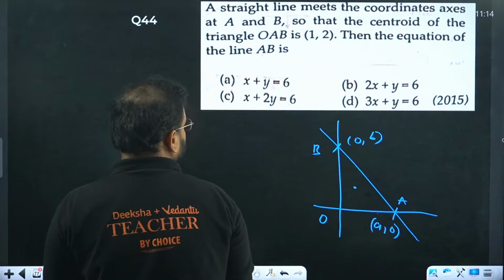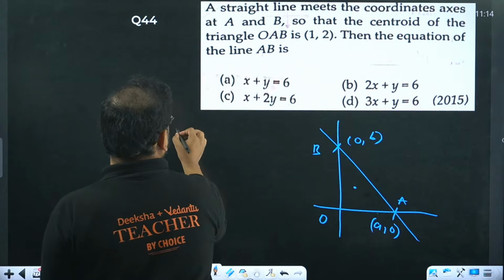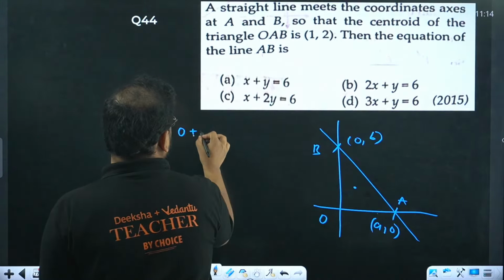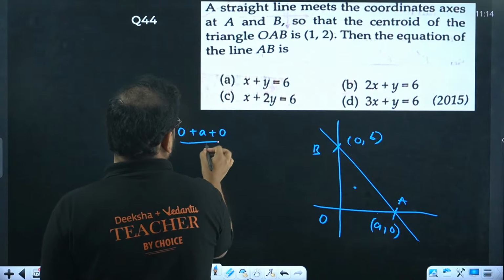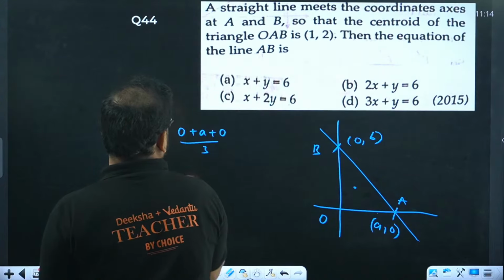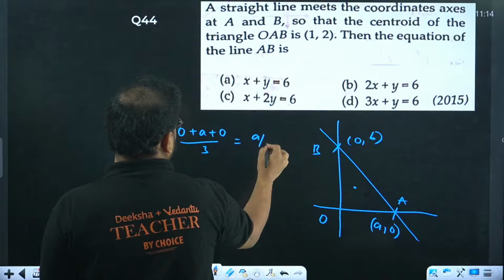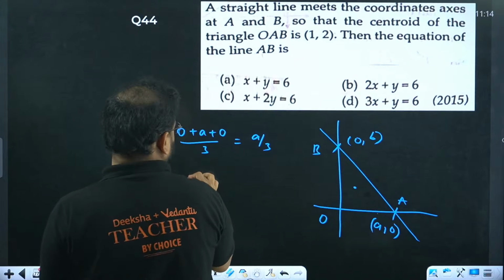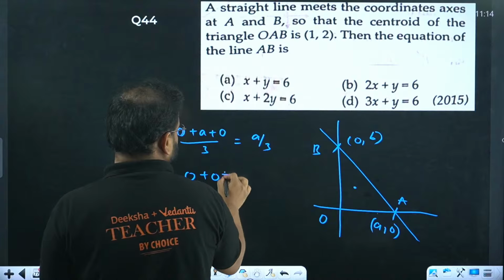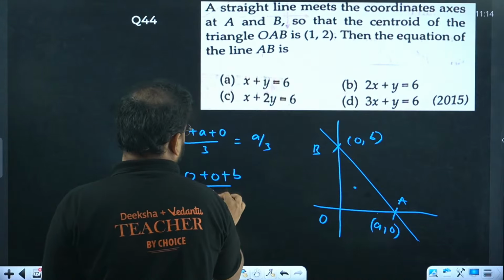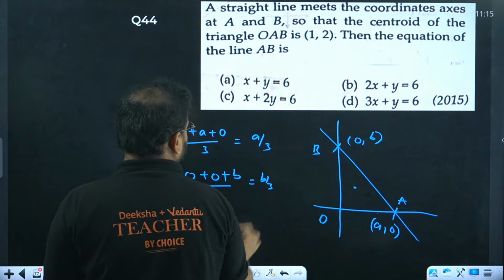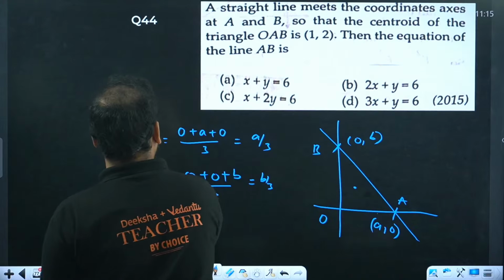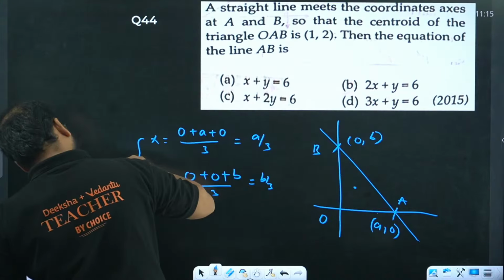Think about it, think logically. Of course, we can find the centroid as 0 plus a plus 0 by 3, the x coordinate, which becomes a by 3. For y we have 0 plus 0 plus b by 3, which is b by 3.